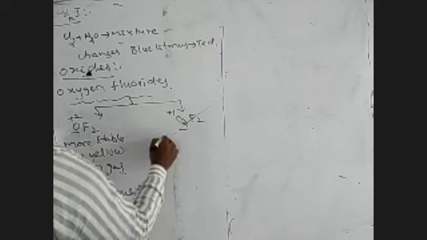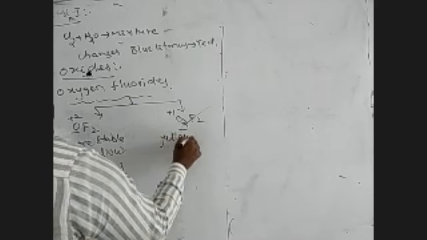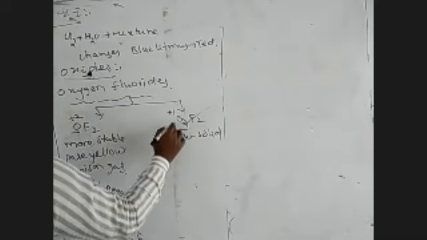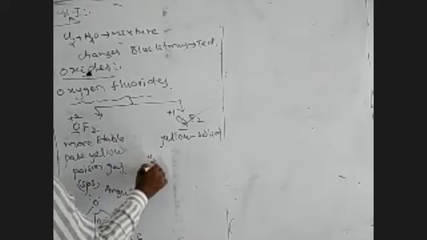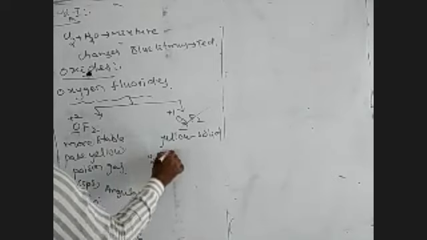In the O2F2 molecule, this one is a yellow color solid. The O2F2 is especially used for removal of plutonium impurities. The O2F2 reacts with plutonium.